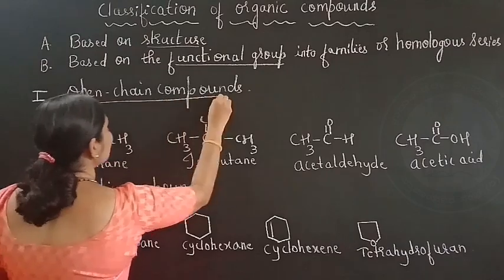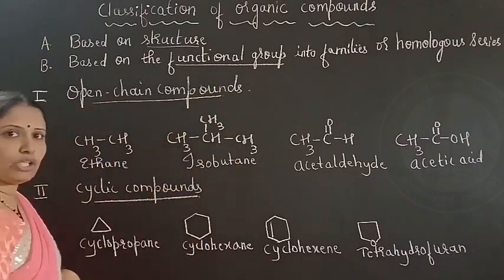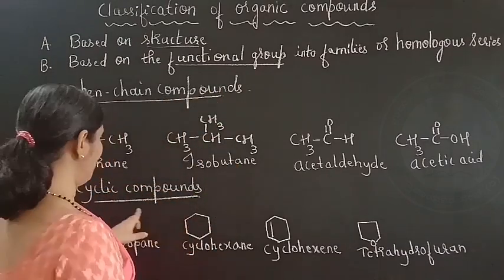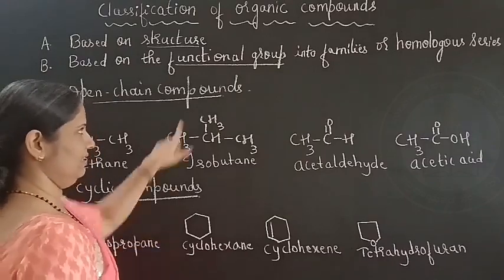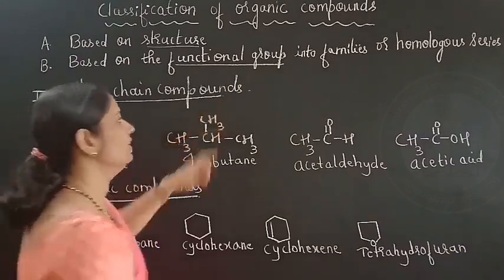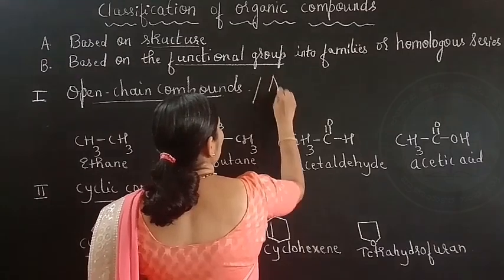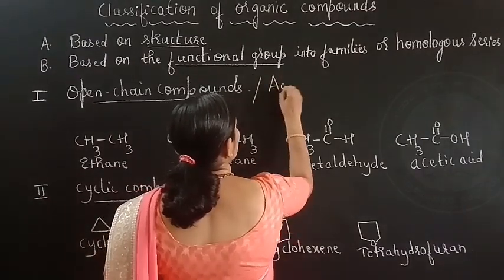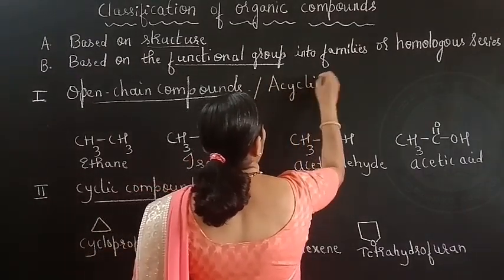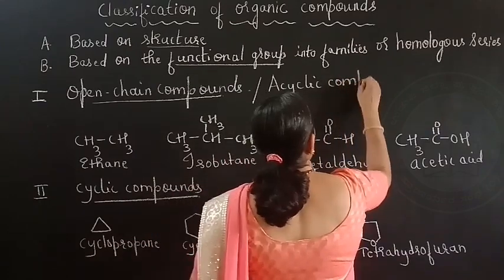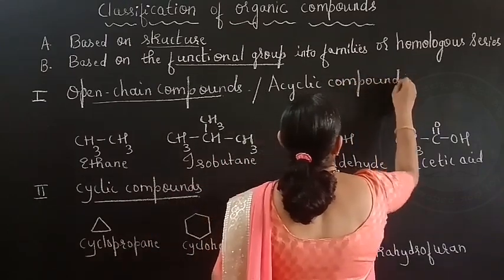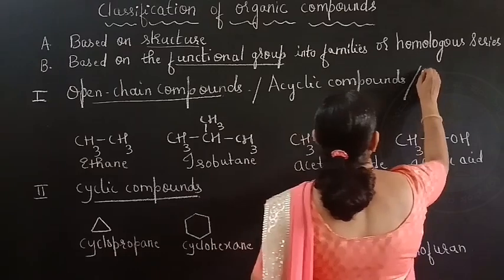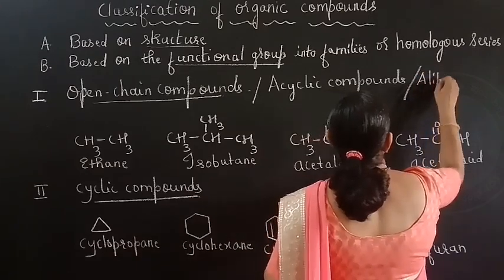Now these open chain compounds are also called acyclic compounds. This is cyclic, so this is acyclic. It is also called acyclic compounds, not closed, isn't it? Or it is also called aliphatic compounds.